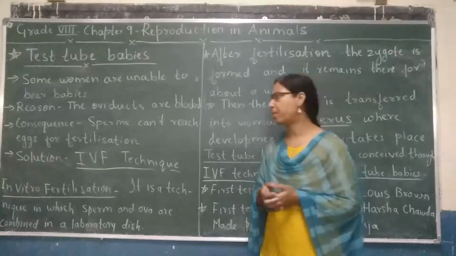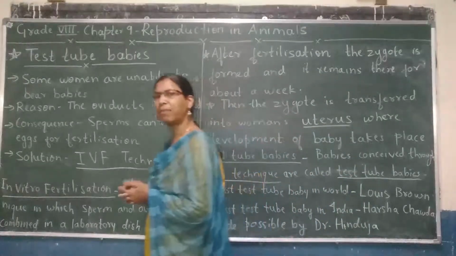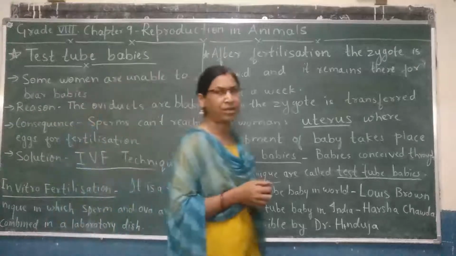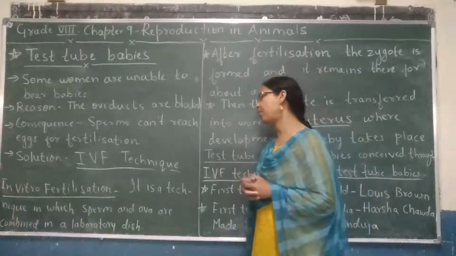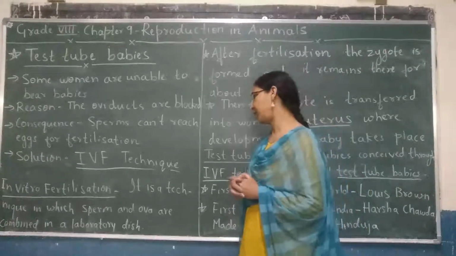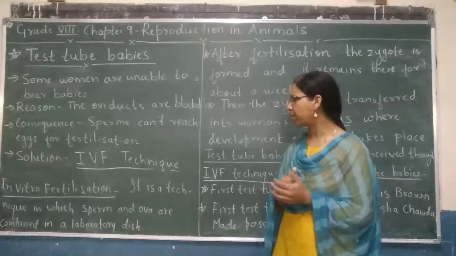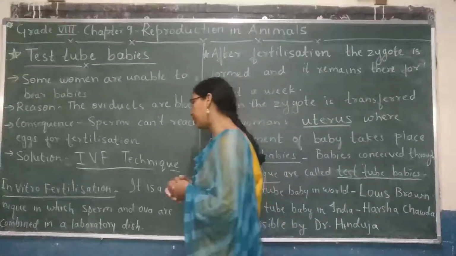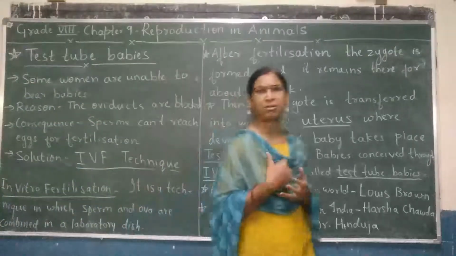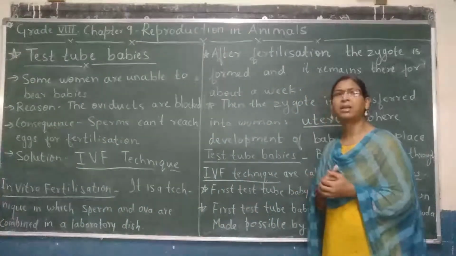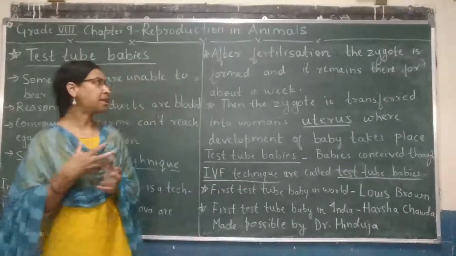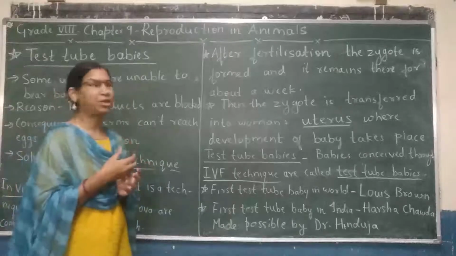Let us learn more about IVF technique. What is the full form of IVF? It is in vitro fertilization. It is a technique in which sperm and the ova are combined together in a laboratory dish. Like other experiments are performed, this technique is also performed in laboratories, but not inside the woman's body. It is outside in a lab condition.